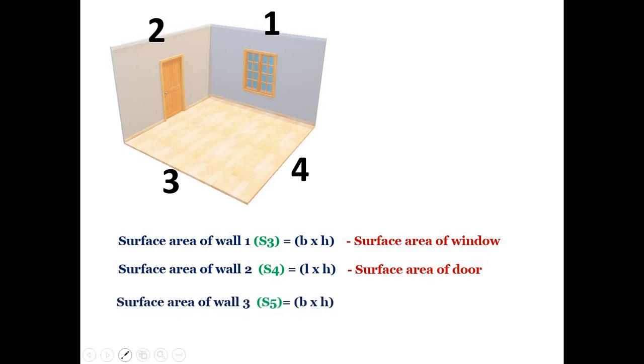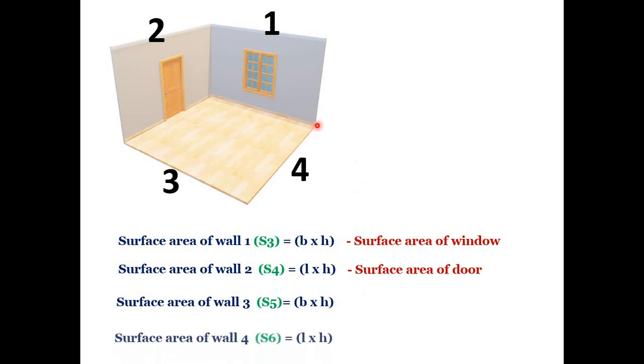Next, for wall number 3, the formula will be the same as wall number 1, that is B into H. If the wall is a plain wall, of course you can take B into H as it is.